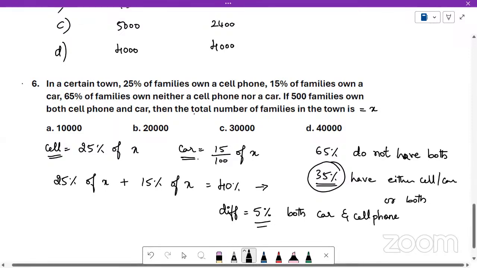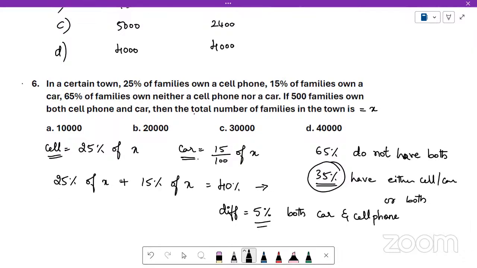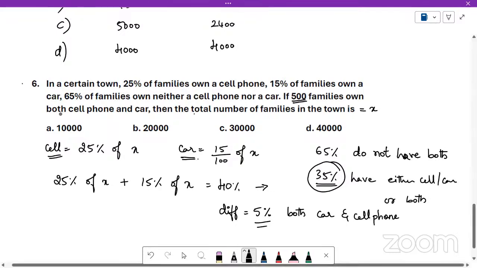They are counted when we ask how many of them have cell phones, and to count how many of them have cars, this group also we are counting. So this 5% of the people were counted once under the cell phone category, once under the car category. That's why this additional 5% is coming. Is that clear? So this 5% of the people have both cell phone and car. And it is given that 500 families own both cell phone as well as car.